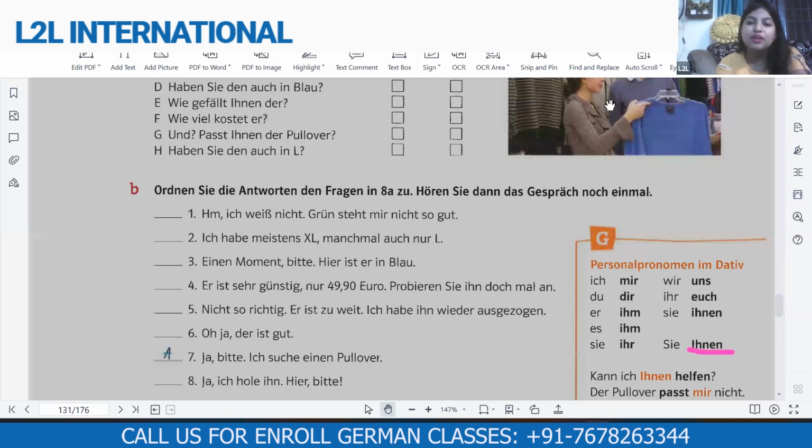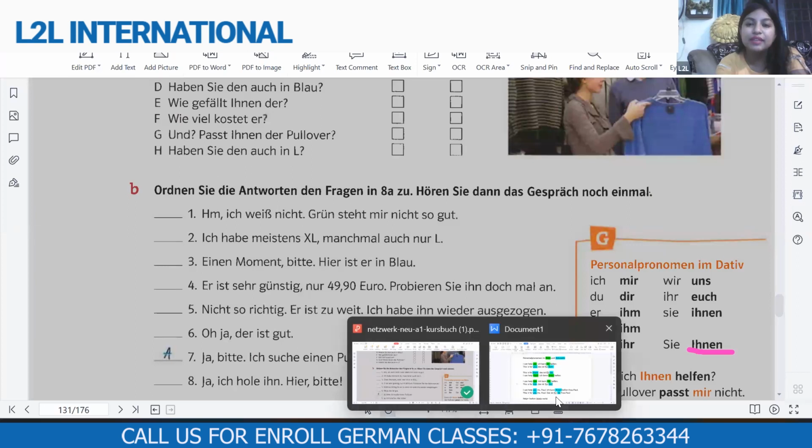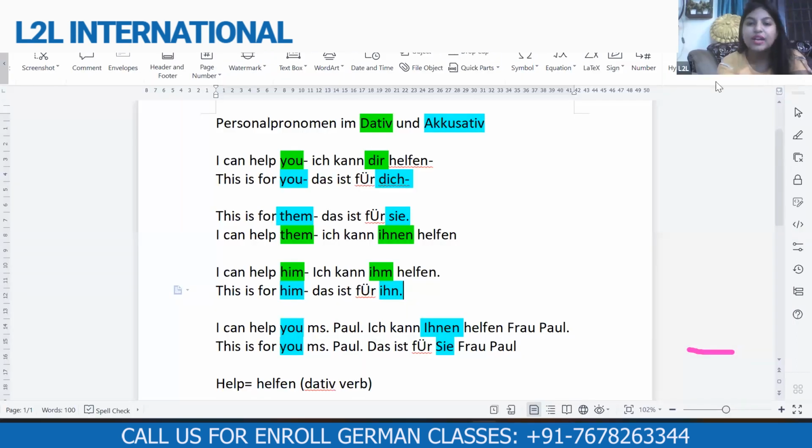Right? So now, if I have written the same sentence with the help of accusative, like this is for you, Miss Paul. Then für is accusative, so I have made you Sie. Formal pronoun for you in accusative is Sie, that's why it is Sie.